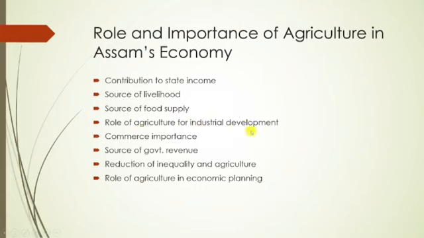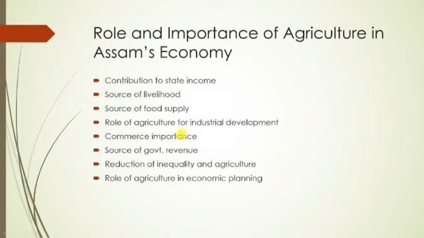Now, the role of agriculture for industrial development. We know that the relationship between the agriculture sector and the industrial sector is indispensable, right? There is a direct relationship between these two. Why? Because the agriculture sector depends on industrial sectors, and the industrial sector also depends on agriculture for raw material.